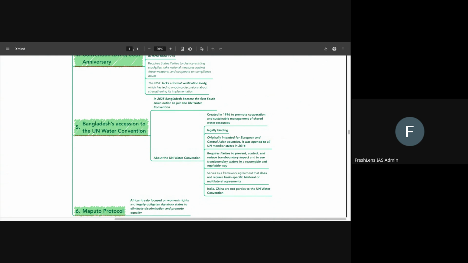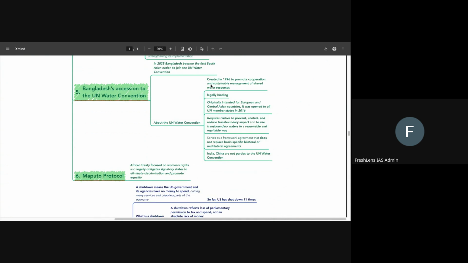However, we also need to know that India and China are not parties to this UN Water Convention. Also, this particular convention cannot replace basin-specific frameworks. So bilateral negotiations still remain extremely important for Bangladesh for any of the provisions of the UN Water Convention to be put on the ground. So that is one thing that we need to be clear about.